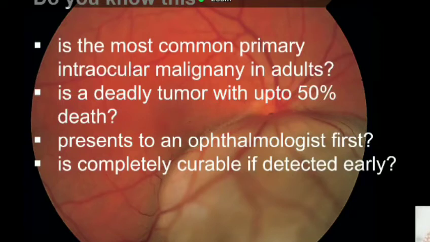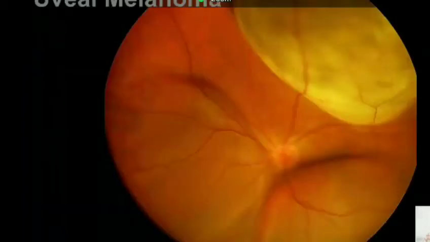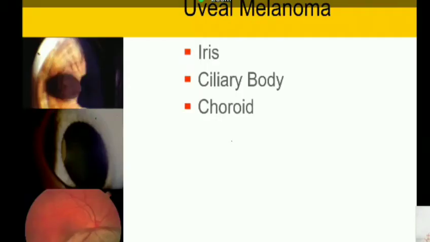Uveal melanoma can occur as iris melanoma, trabecular meshwork melanoma, iridotrabeculociliary or iridociliary melanoma, ciliary body melanoma, ciliochoroidal melanoma, or choroidal melanoma. So there are various mixtures in the manifestation of uveal melanoma.